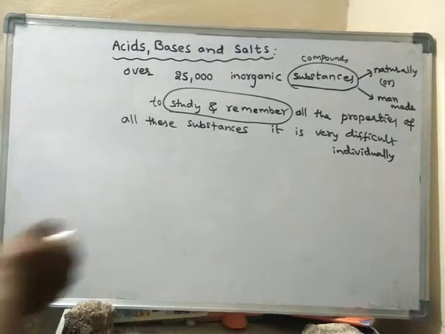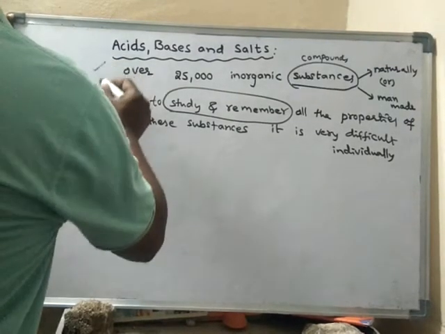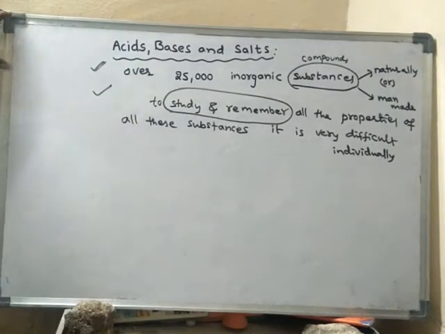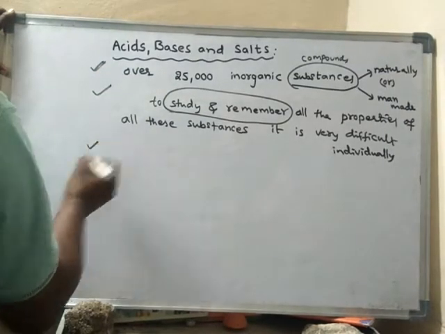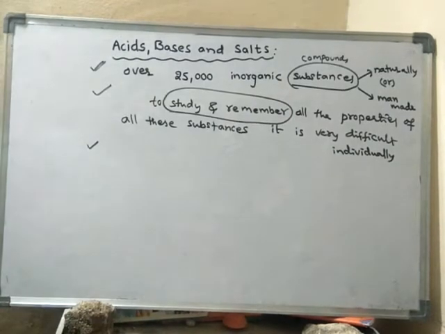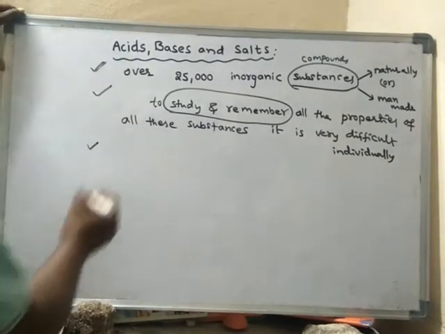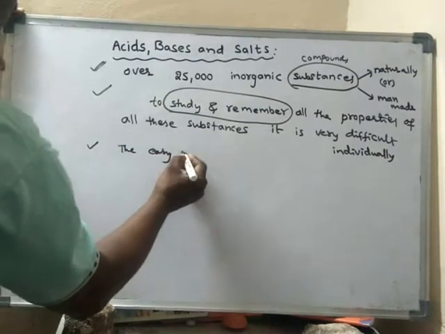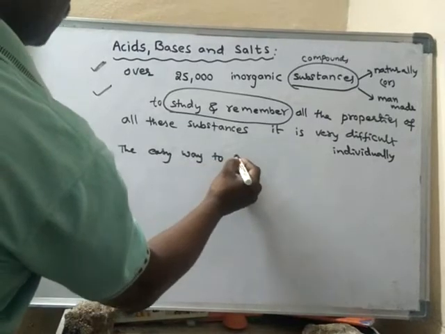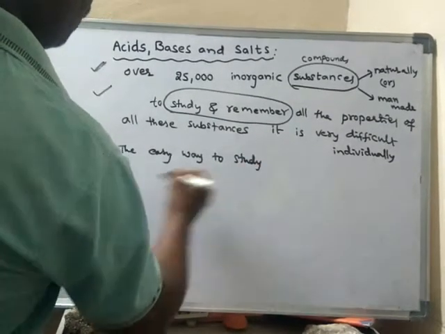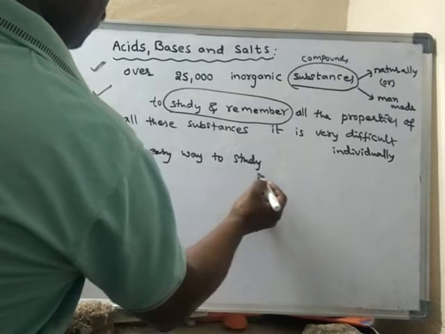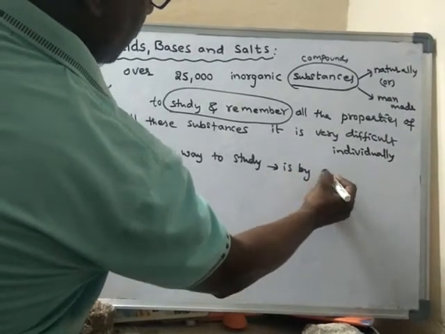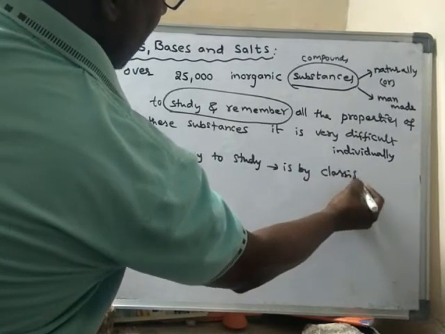So then how to learn about all these compounds? The easy way to study all these compounds is by classification.